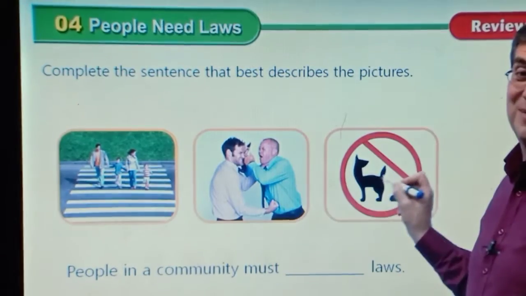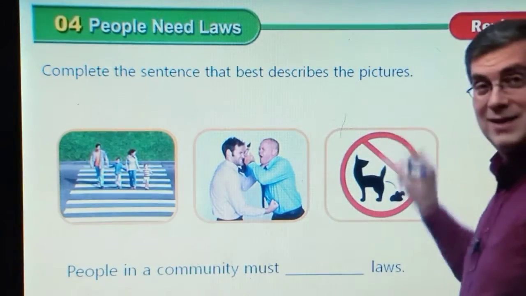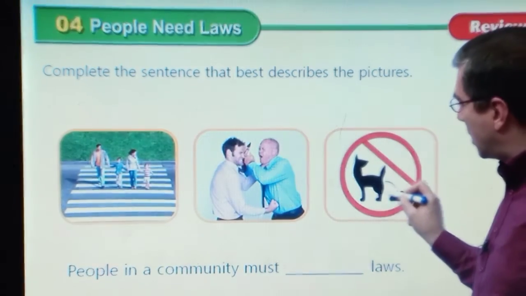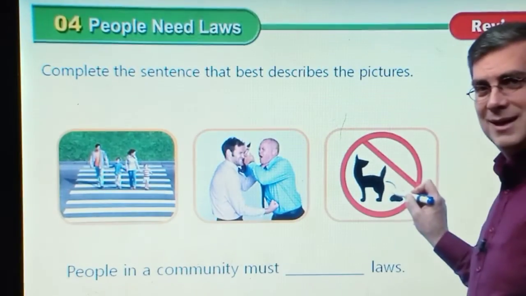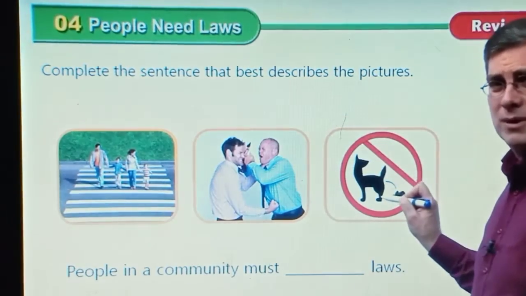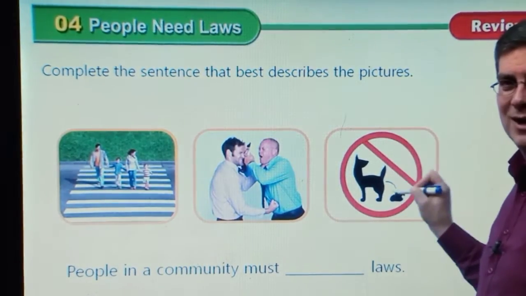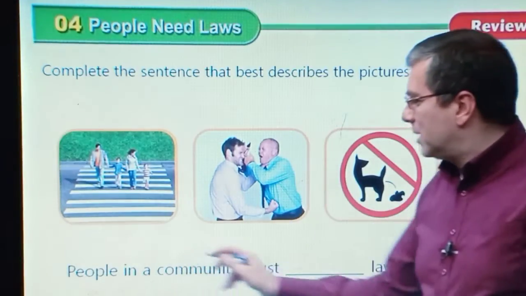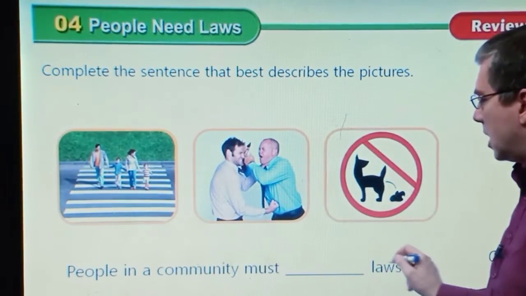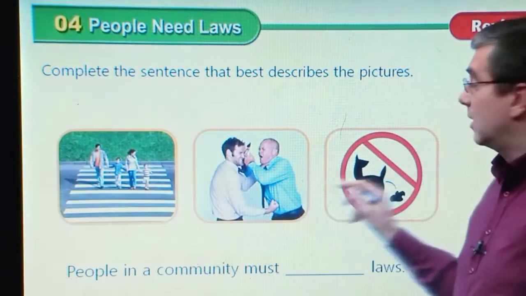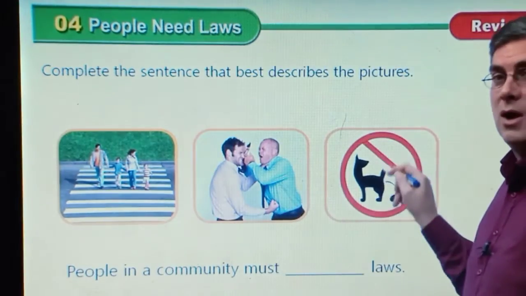Over here are the funny pictures. There's a do not sign, and what's this picture? It's a pet. It looks like a dog. The dog is going to the bathroom. Don't let your dog poop in this area. In a community there must be laws. They are following the laws here. They are not following the laws. This sign tells you the laws.